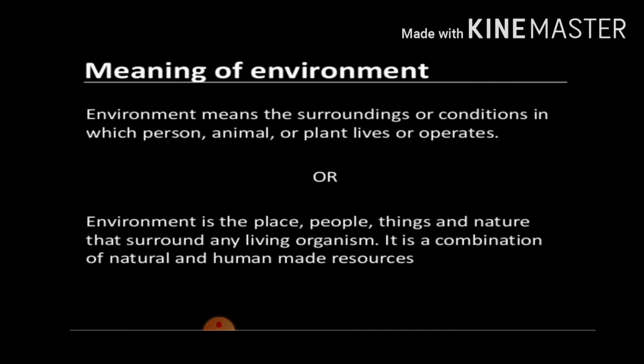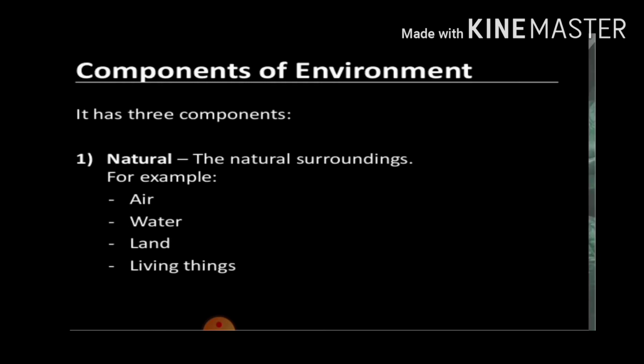Environment means the surroundings or conditions in which a person, animal or plant lives or operates. Environment is a place, people, things, and nature that surround any living organism. It's a combination of natural and human-made resources. Environment is a surrounding.